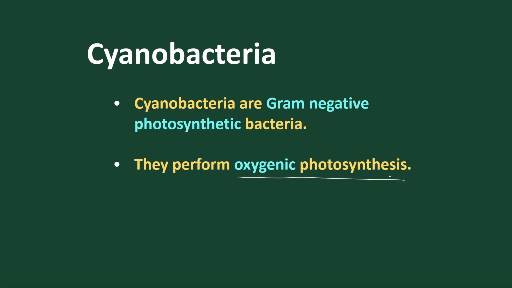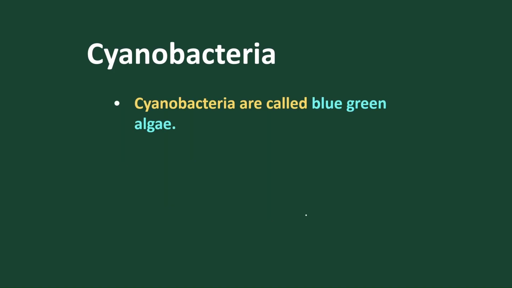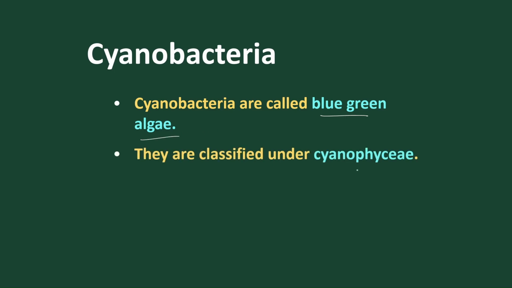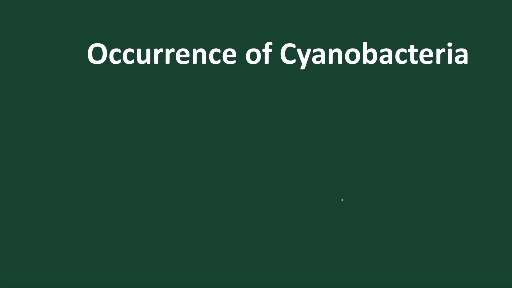So these are called oxygenic photosynthetic bacteria because they liberate oxygen to the atmosphere. Initially, at the time of origin of life, the atmosphere was a reducing atmosphere, but due to the evolution of this particular bacteria, the atmosphere regained oxygen, so it is called an oxygenic atmosphere, and oxygen returns to the atmosphere through this bacteria. Cyanobacteria is sometimes called blue-green algae. The best examples are Nostoc and Anabaena. They are classified under Cyanophyceae, or you can classify them under Myxophyceae.